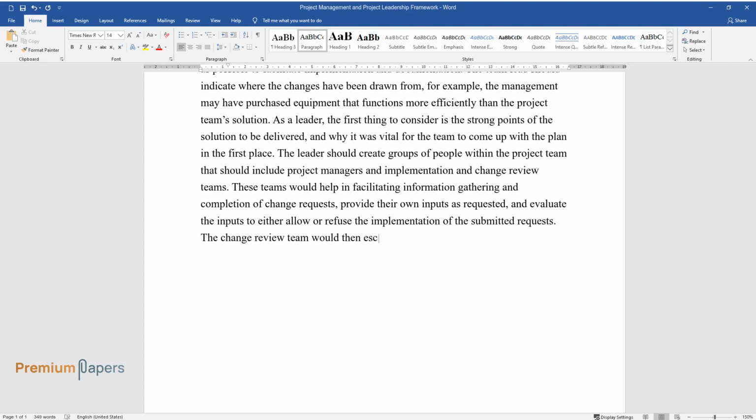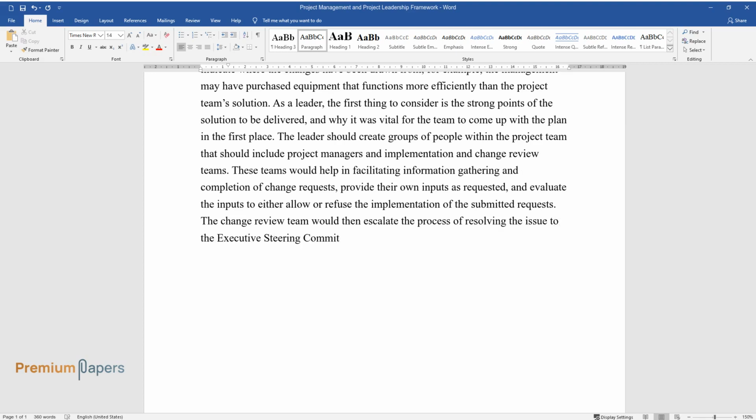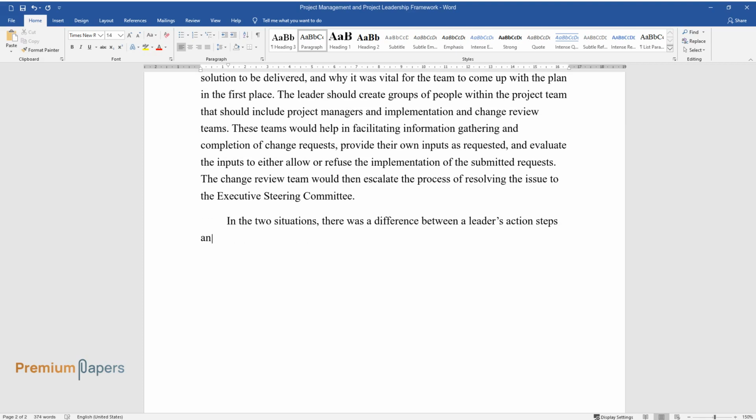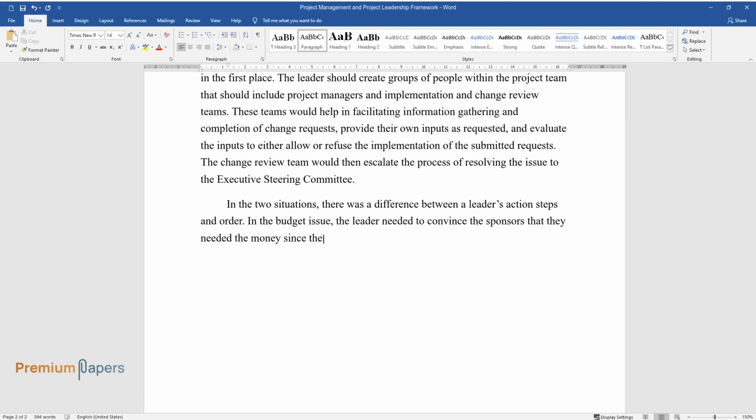The change review team would then escalate the process of resolving the issue to the Executive Steering Committee. In the two situations, there was a difference between a leader's action steps and order. In the budget issue, the leader needed to convince the sponsors that they needed the money since the project had several steps remaining to complete it.